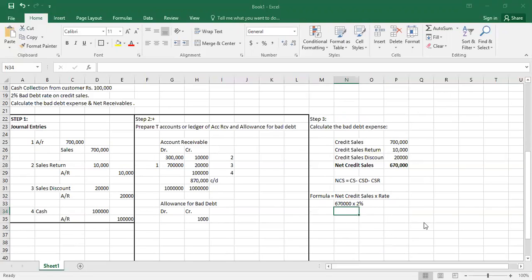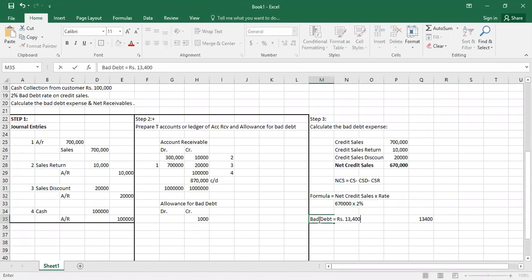So when we calculate 6,70,000 into 0.2, the value is 1,34,000. Sorry, it's 2%, so we have to write another zero here. So this is 13,400. So the value of bad debt for the current year is rupees 13,400.